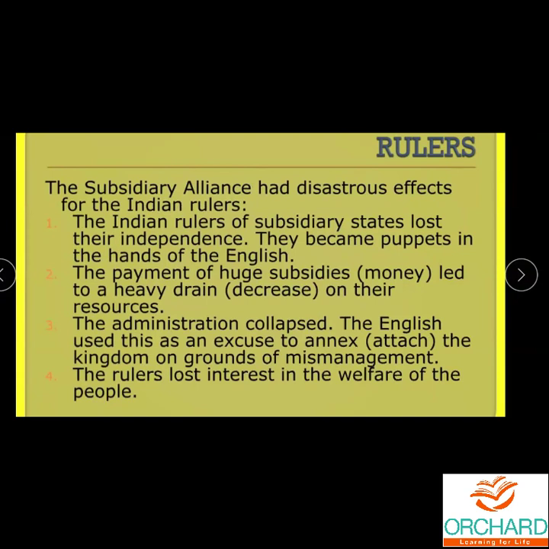How were they able to pay the money? They had to face a heavy drain, a situation with nothing left. So few Nawabs were not able to pay money for the subsidiary alliance, and the administration collapsed. The English used this as an excuse to annex the kingdom on grounds of mismanagement.